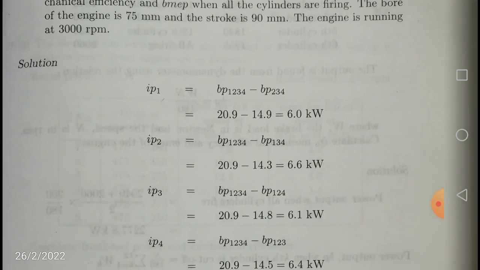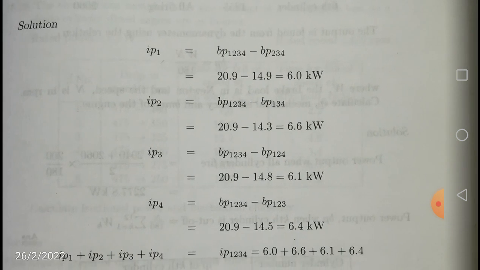So let us go through this. IP of the first cylinder is equal to BP with all the cylinders working, 1, 2, 3, 4, minus BP with all the other cylinders working except 1, that is 2, 3, 4. So 20.9 minus 14.9 is 6 kilowatts. Similarly, IP2 is equal to BP 1, 2, 3, 4 minus BP 1, 3, 4, 20.9 minus 14.3, that is 6.6 kilowatts. Next, IP3 is equal to BP 1, 2, 3, 4 minus BP 1, 2, 4, 20.9 minus 14.8, that is 6.1 kilowatts. IP4 is equal to BP 1, 2, 3, 4 minus BP 1, 2, 3, 20.9 minus 14.5, that is 6.4 kilowatts.